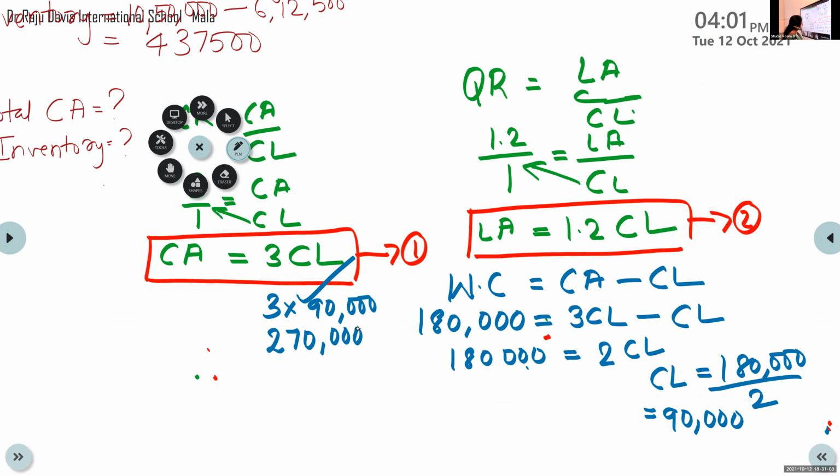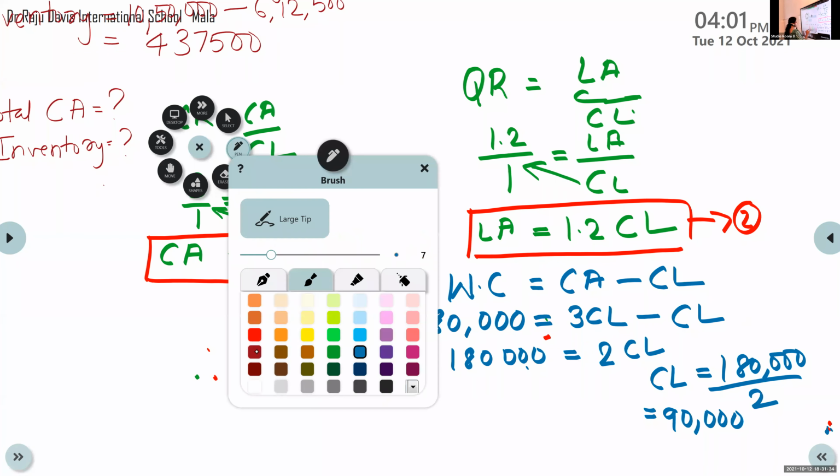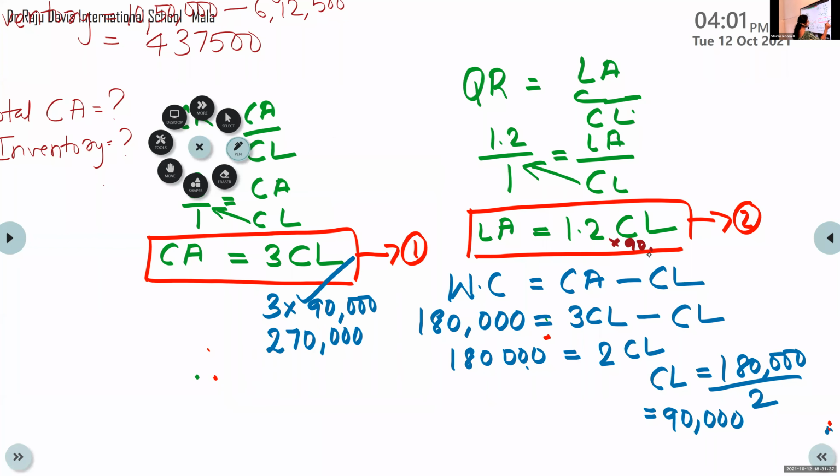How much is liquid asset? Liquid assets is 1.2 into 90,000, so that becomes 1,08,000. That is LA, the quick assets.